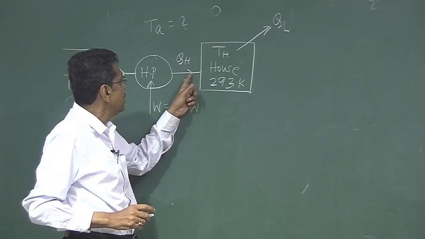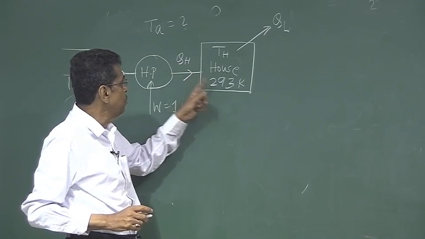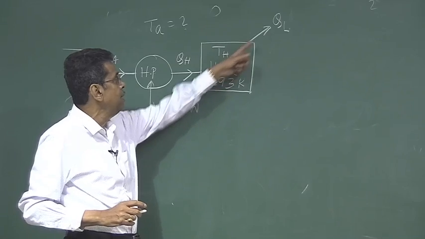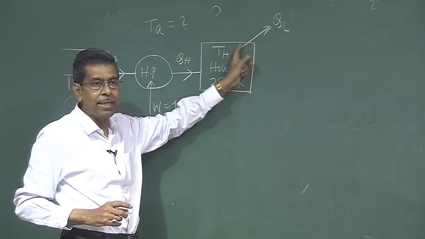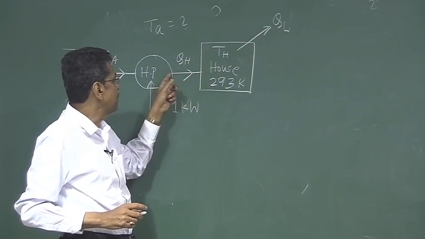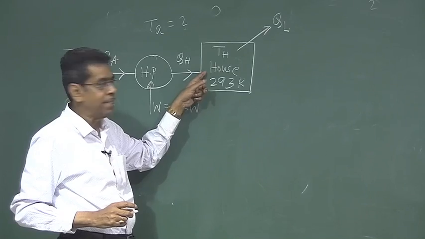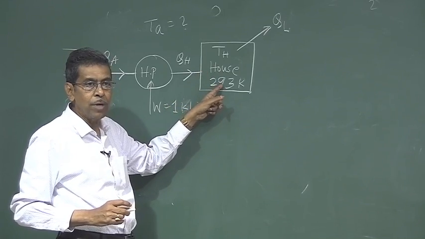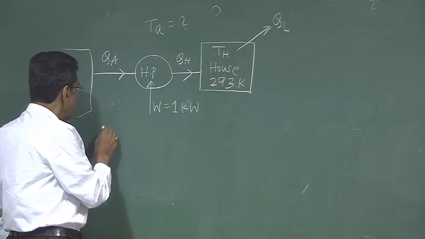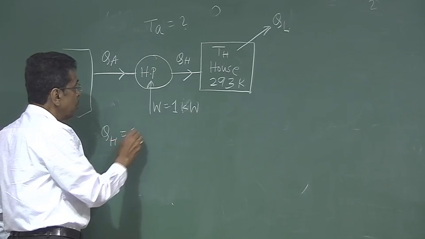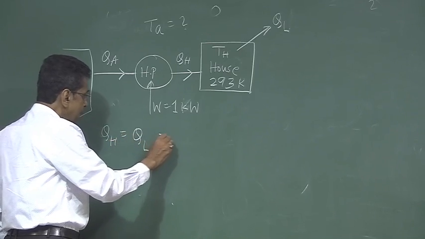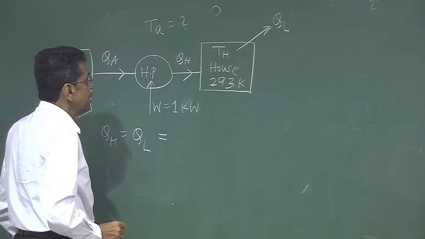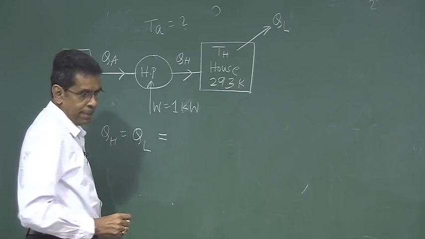Now this QH, to maintain the house at 293 K, must equal QL. That means the heat which it leaks must be given by QH at steady state when the house has attained 293 K. So QH will be equal to Q leak, and Q leak is 0.6 kilowatt.